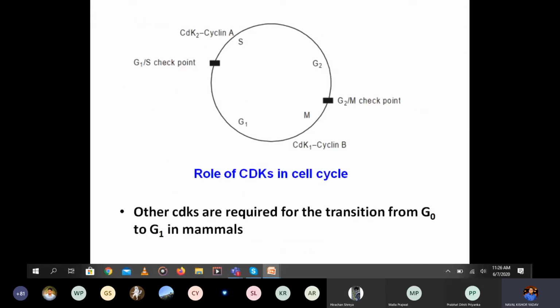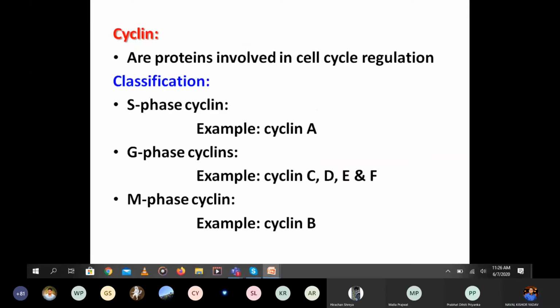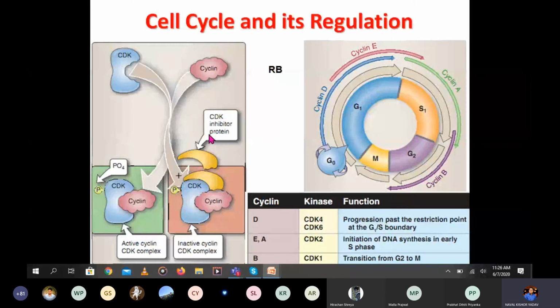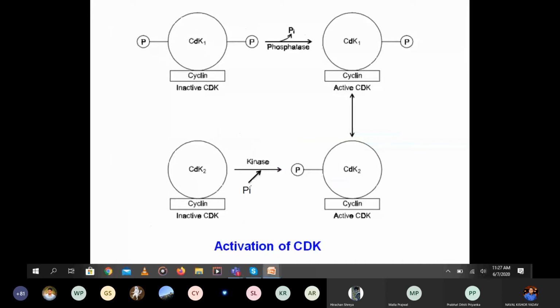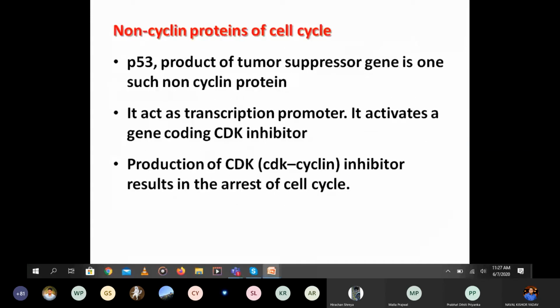As I can show you in the diagram here, like this, CDK inhibitor proteins will come and bind to this complex. Now this becomes inactive. So P53 will activate the gene which codes for these inhibitor proteins. So this can combine with the complex and it can control the cell cycle.